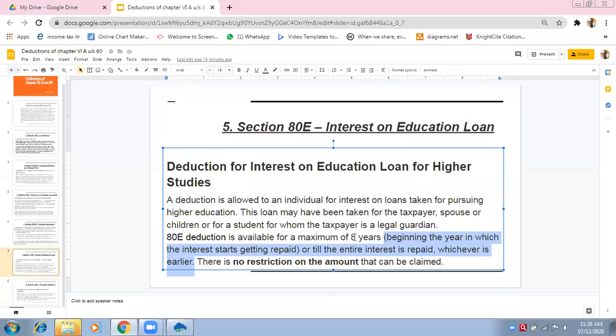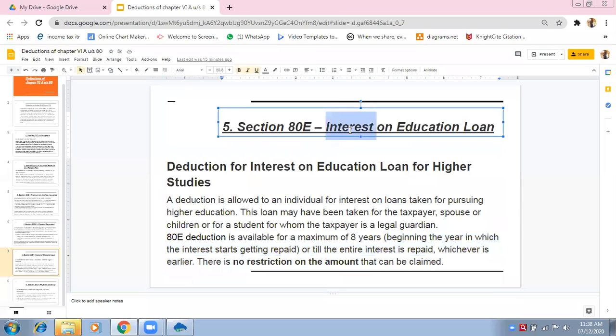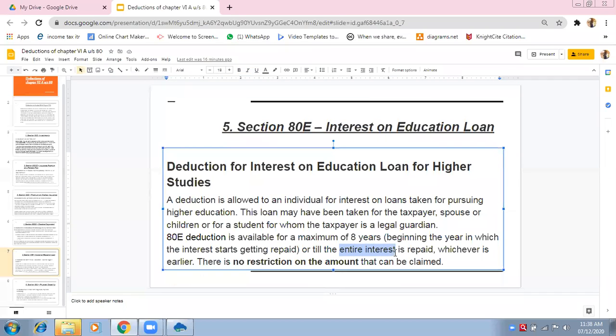Suppose, let me change the example. Suppose you have paid your entire interest, complete, in the fourth year, and the maximum is available up to 8 years.